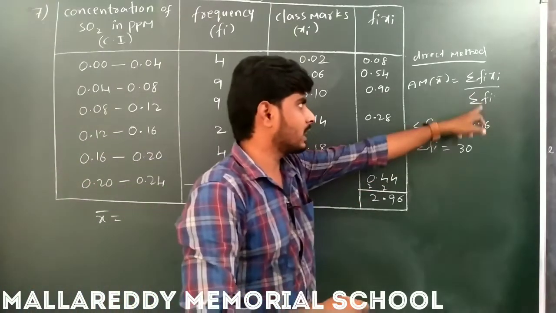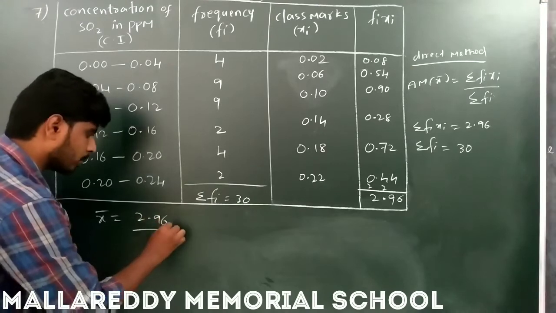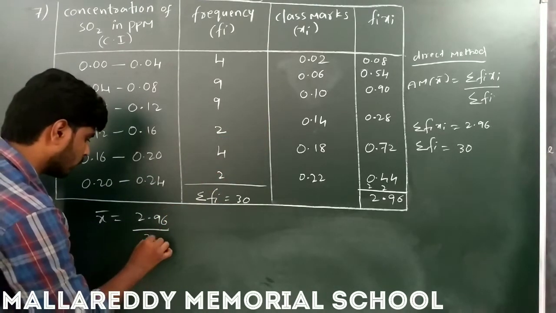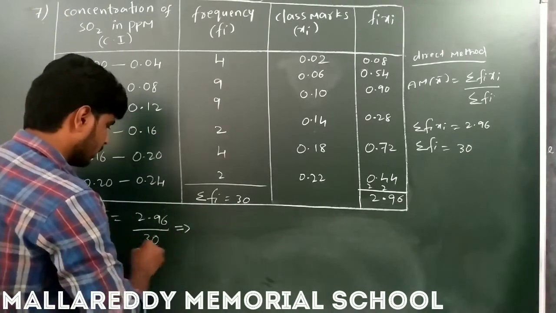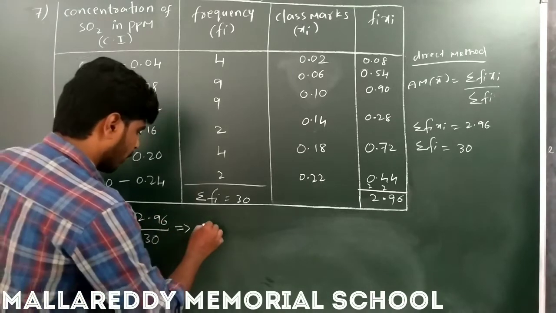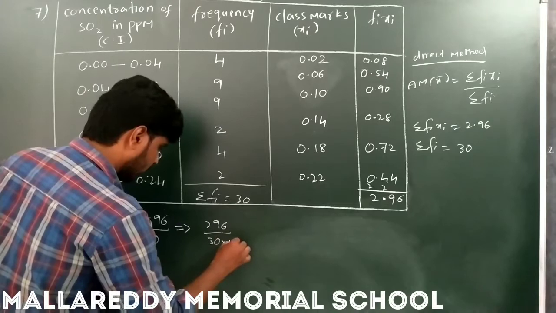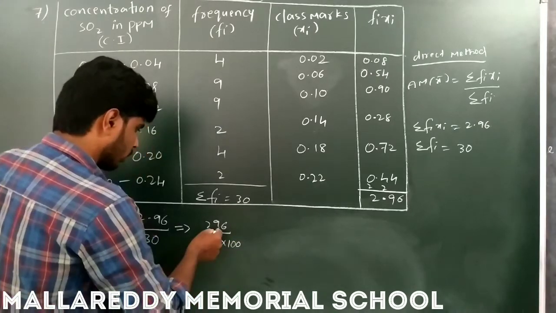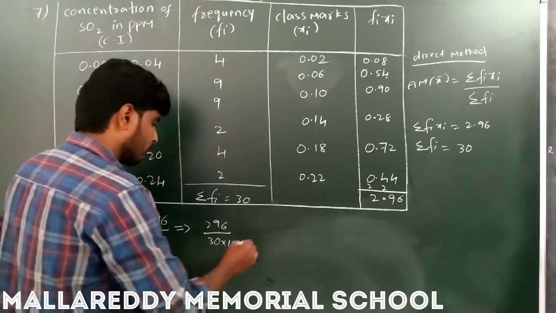So 2.96 is the sigma fi xi, divided by sigma fi value 30, isn't it? Right. Next, remove this decimal point, it becomes 296 over 30 multiplied with 100, okay. By removing the decimal point, I am taking the 100 here in the denominator.